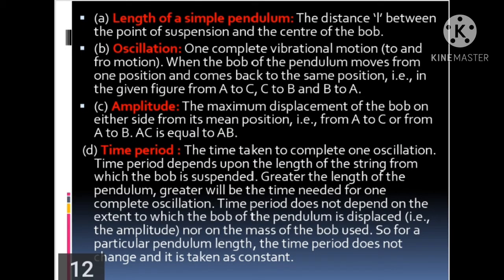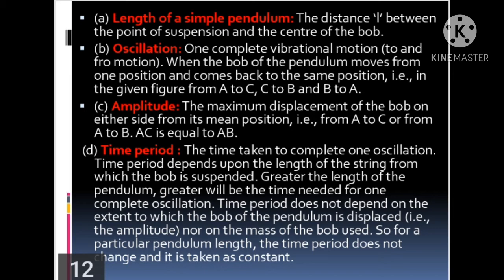Length of a simple pendulum: the distance L between the point of suspension and the center of the bob is called the length of a simple pendulum. Now the second term is oscillation. One complete vibrational, to and fro motion, when the bob of the pendulum moves from one position and comes back to the same position, that is, in the given figure, from A to C, C to B and then B to A, is called one complete oscillation.